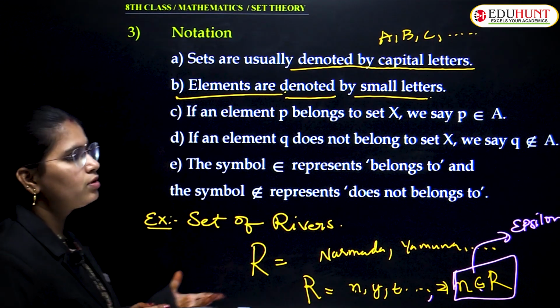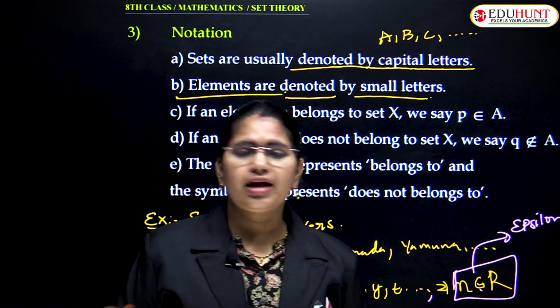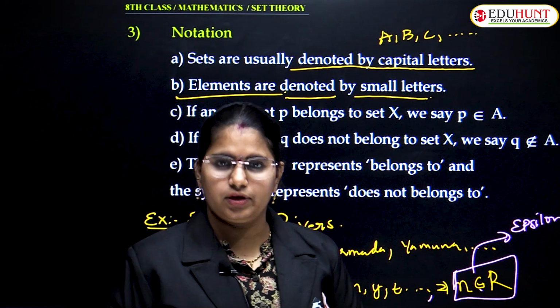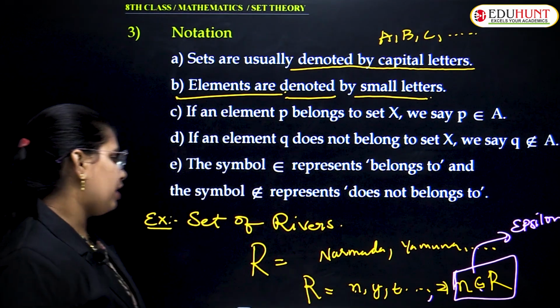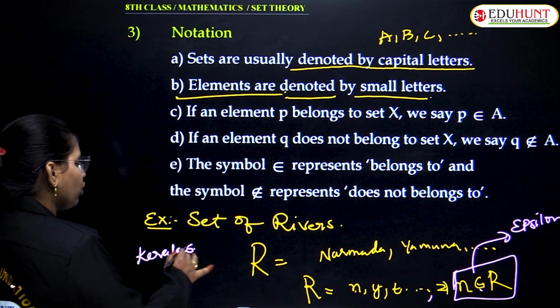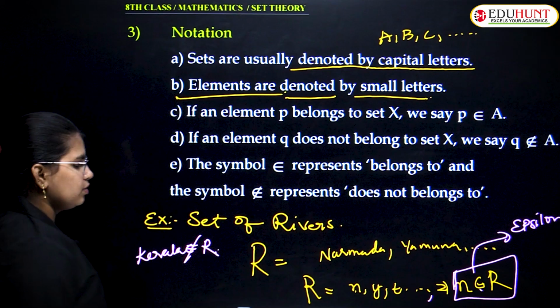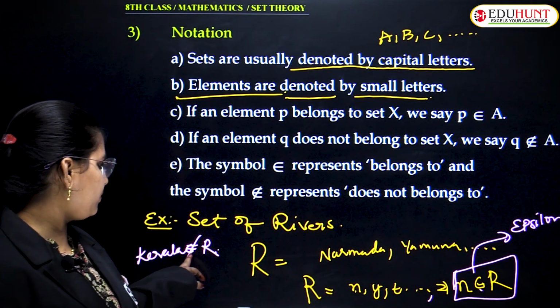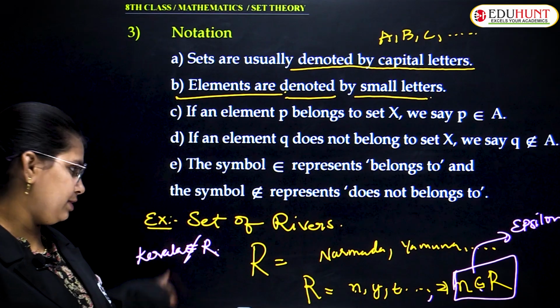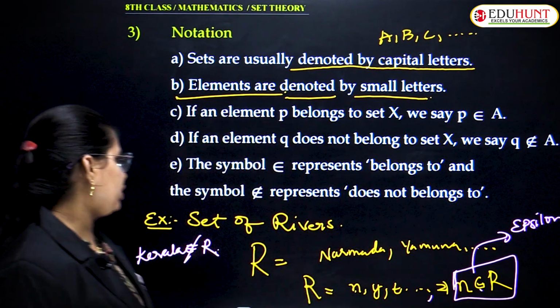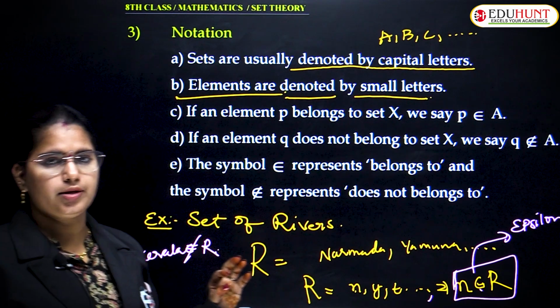For suppose, Kerala. Kerala is a state, but it is not a river. So, Kerala does not belong to R. This is how you will represent it. Here it is does not belong to, here it is belongs to. So, that was my D and E points.